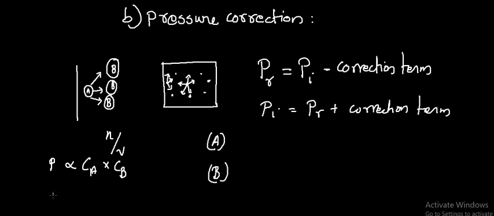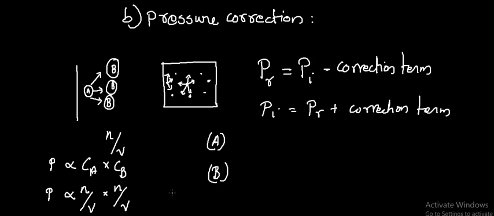Then we can write this pressure is directly proportional to their number density, number of molecules divided by volume, into number of molecules divided by volume. Here the number density is multiplied twice due to the representation of A-type molecules and B-type molecules.